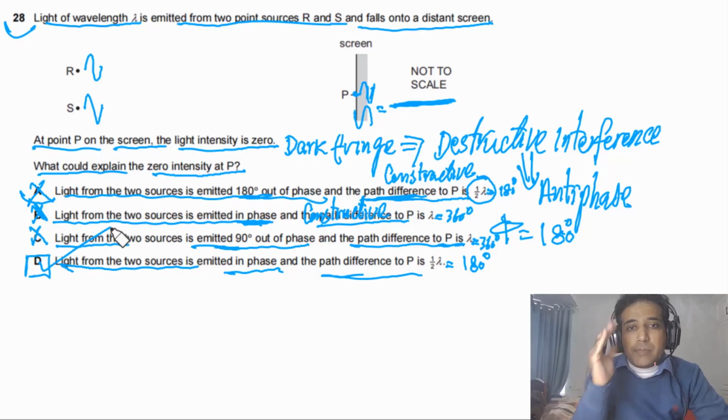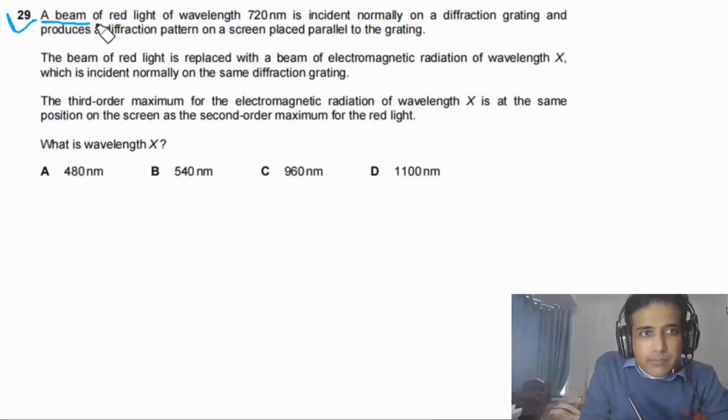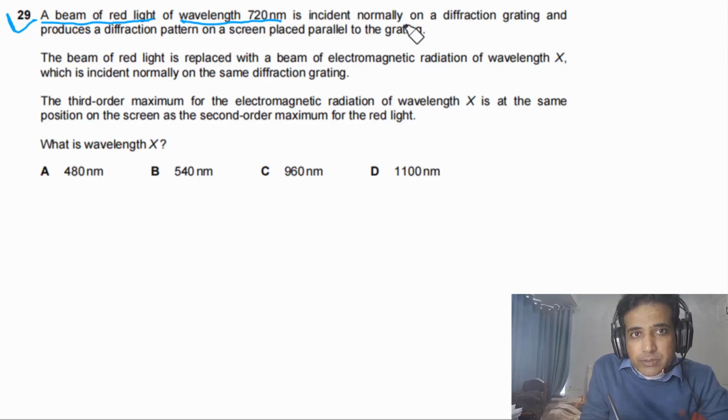Nice question, conceptual. Question 29 says a beam of red light of wavelength 720 nanometers is incident normally on a diffraction grating.